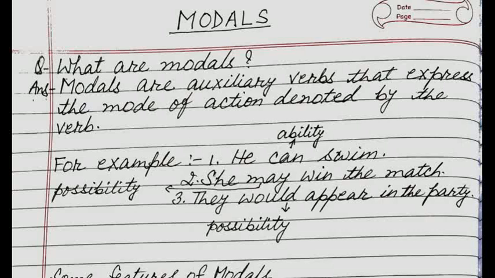Now second sentence, she may win the match. Here may is a modal which is showing possibility. Means it is possible that she may win the match. She may not also. That's why it is showing possibility. They would appear in the party. Would here shows possibility again, that they would appear in the party or they would not also. So it is showing possibility here.